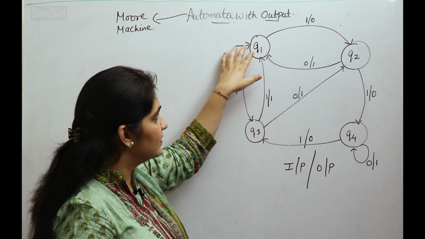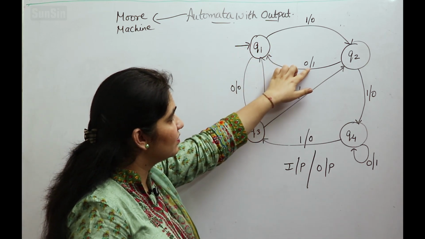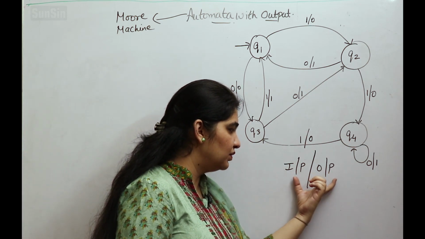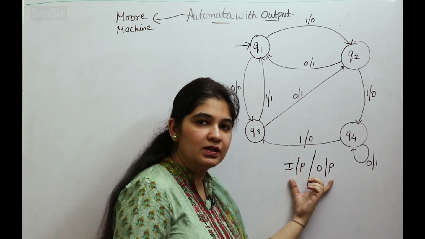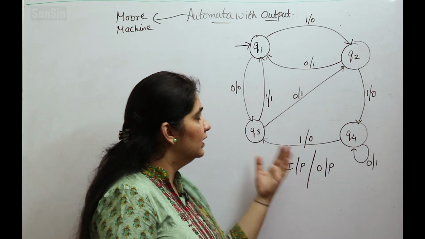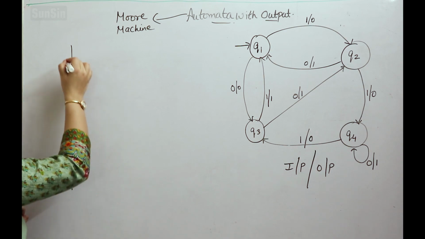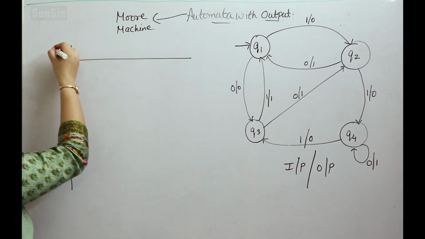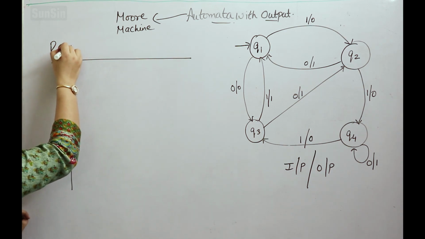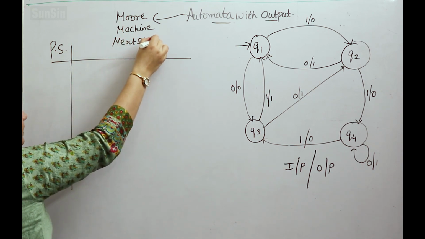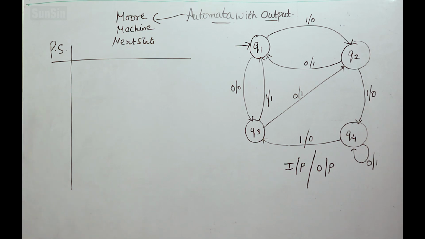We write the states, this is the initial state, and this way we write the output. Please just note that we simply write it as input/output. Now the equivalent transition table for the given Mealy machine. First of all, we will draw its format. We have 2 columns in this case. One is the present state, another one is the next state. The next state column will further be divided into 2 parts.